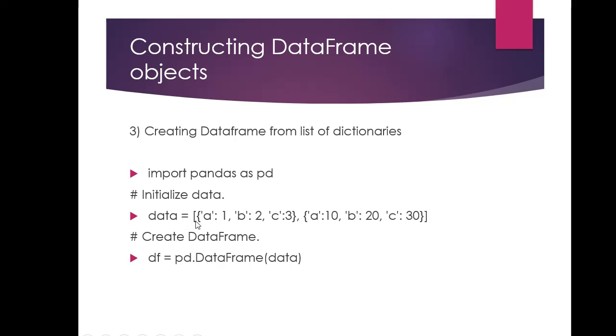This is actually a list of dictionaries, and I'm specifying the values as A is 1, B is 2, C is 3. Then I'm creating my data frame from this data. So let's have a look.